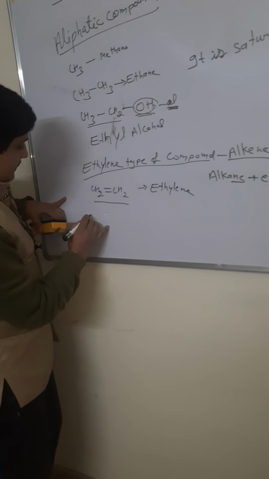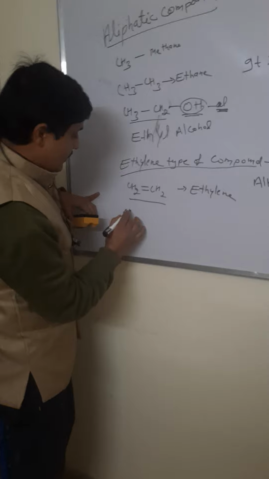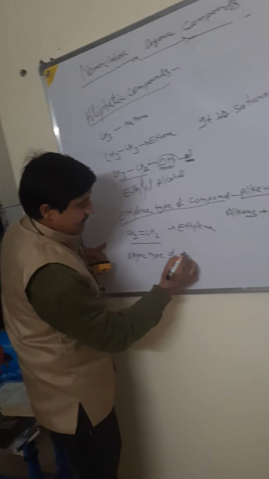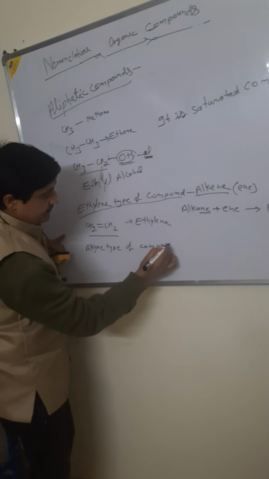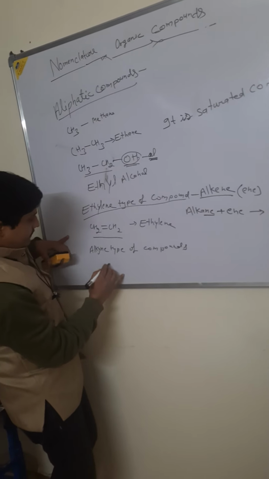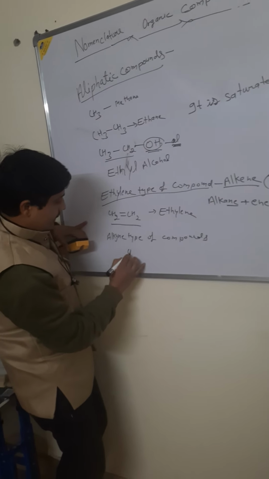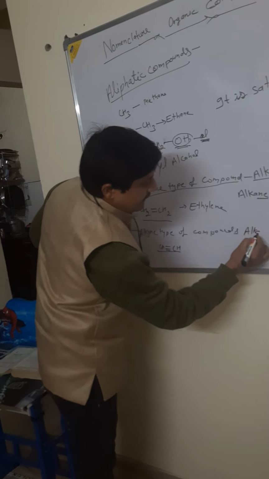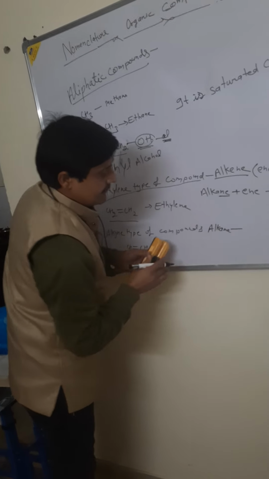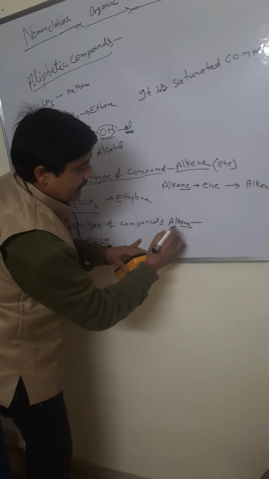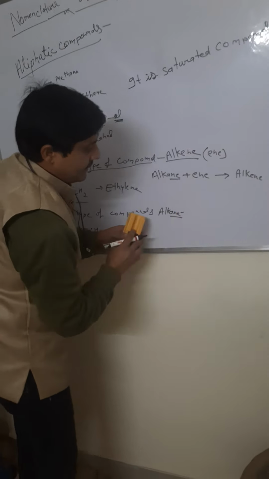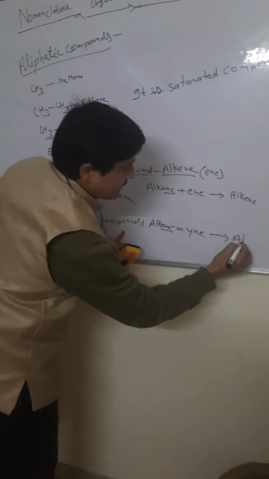And also acetylene, an alkyne type of compound. Acetylene, CH triple bond CH. This is acetylene. Alkane has the ane group; the ane group of alkane is replaced by ine. This is called alkyne.